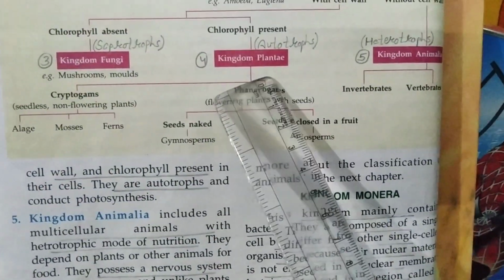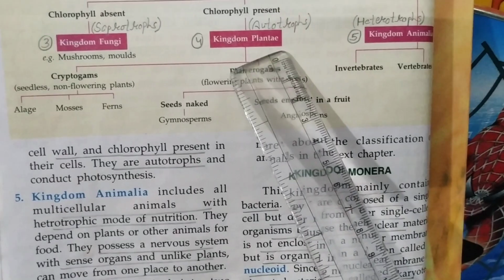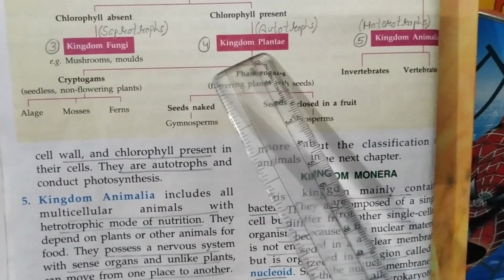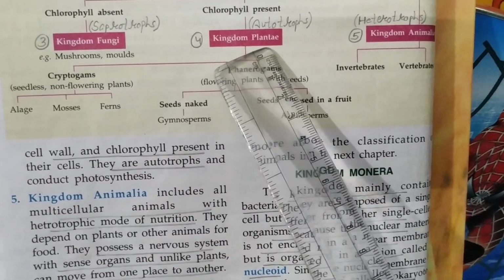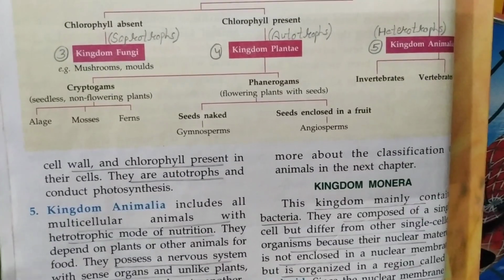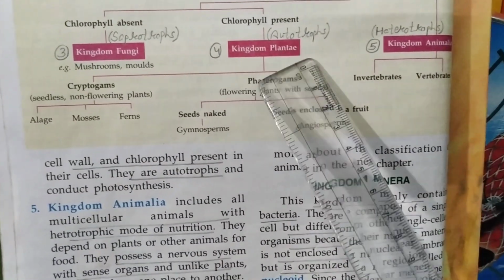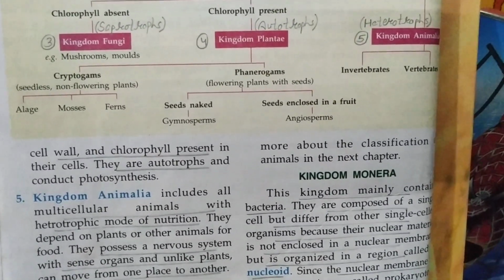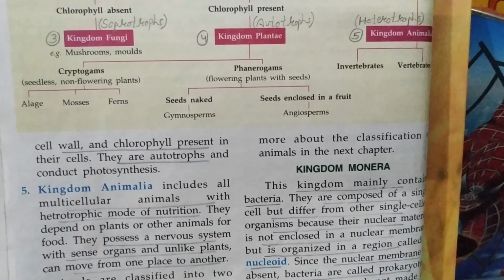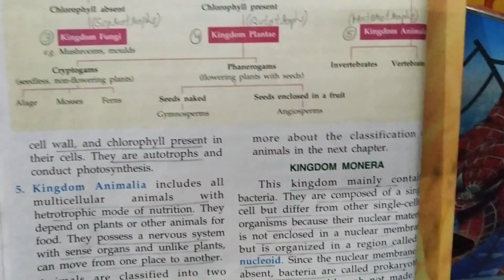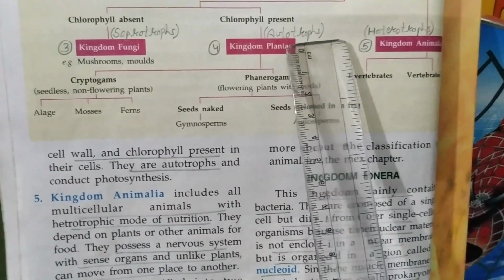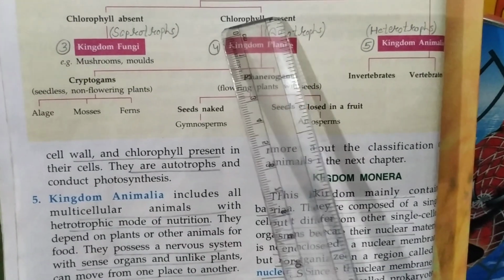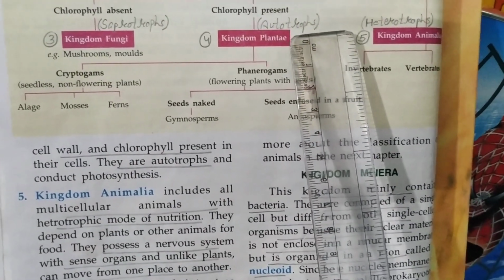Now kingdom Plantae. As this chapter is about classification of plants, we will study kingdom Plantae in detail. Now kingdom Plantae, you know very well, children, that there is a huge variety of plants on our planet Earth. All the plants are autotrophs because they have chlorophyll and they can prepare their own food.